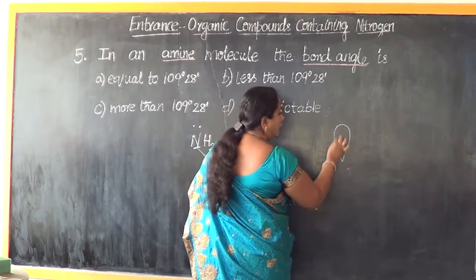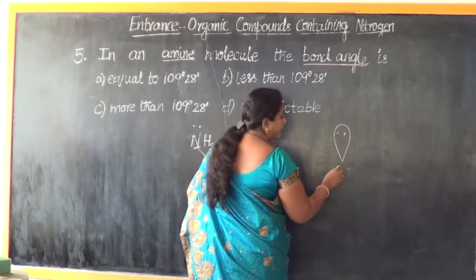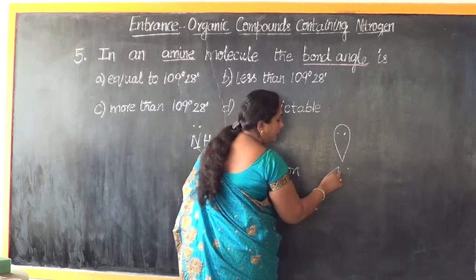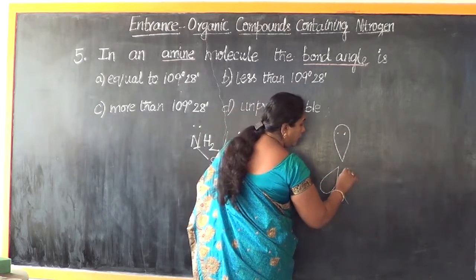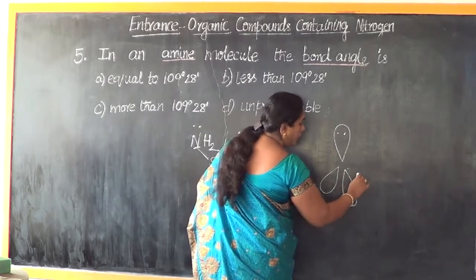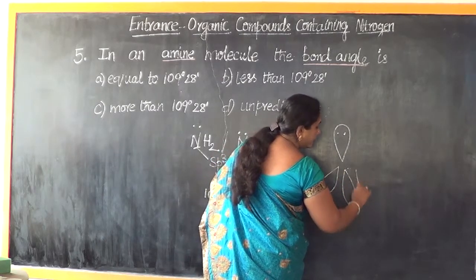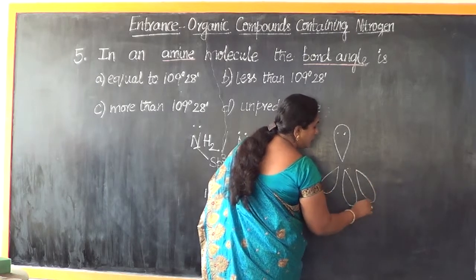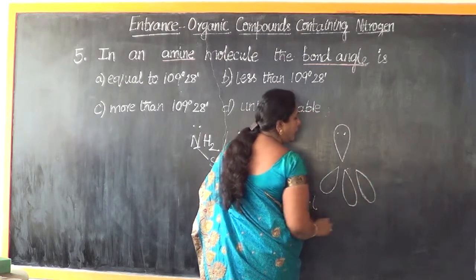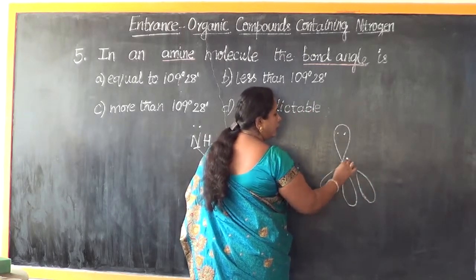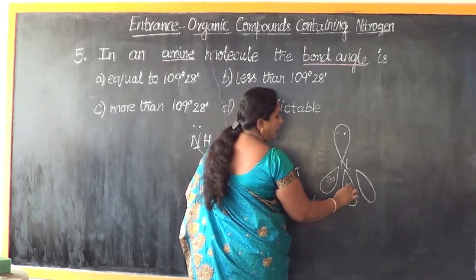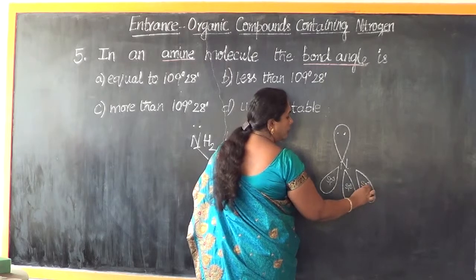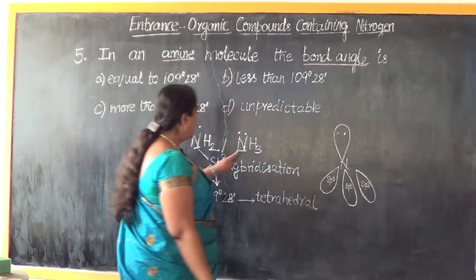So, one of the sp3 hybridized orbitals contains a lone pair of electrons on it. So these are the four sp3 hybridized orbitals of nitrogen. Each one is sp3 hybridized. And what has happened in case of ammonia?